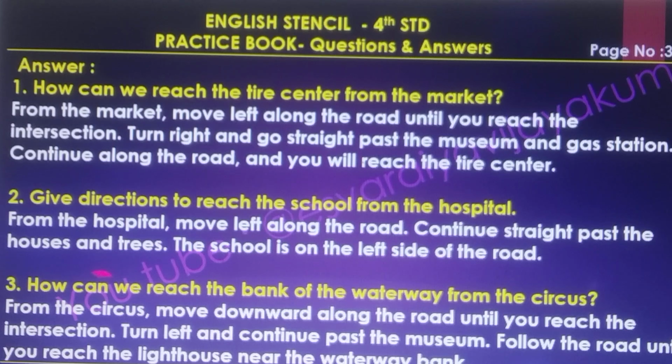Second one, give directions to reach the school from the hospital. From the hospital, move left along the road. Continue straight past the house and the trees. The school is on the left side of the road.